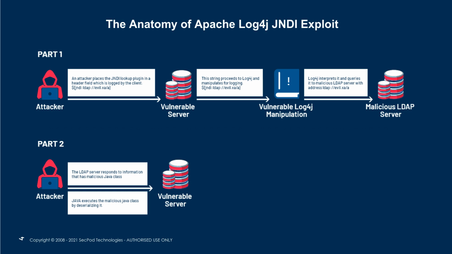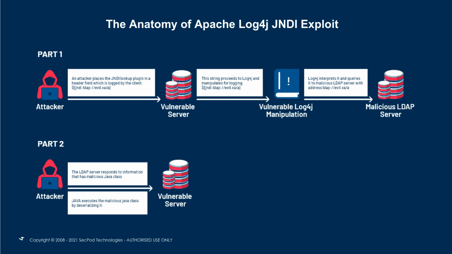And this vulnerability can be exploited by unauthenticated attackers to execute remote code on the affected system. Most importantly, any element within the application which logs user input is an exploit vector: any HTTP headers, all forms of fields, or any input from the user that the application is trying to log is an attack vector. So let's try to understand how an attacker can exploit this vulnerability.